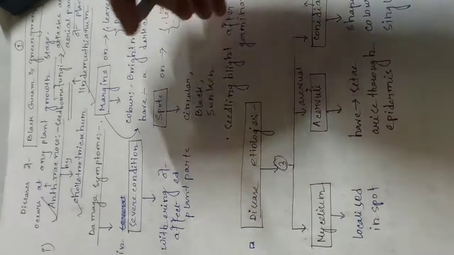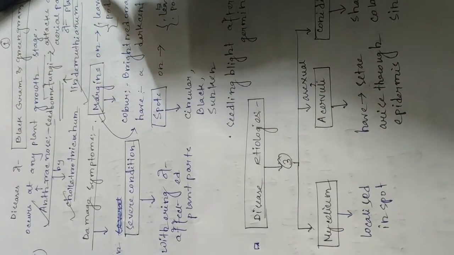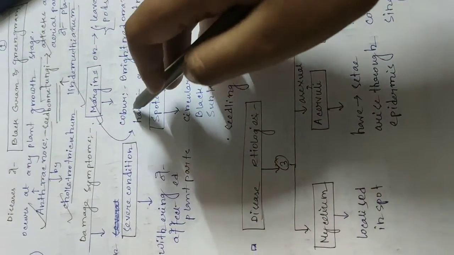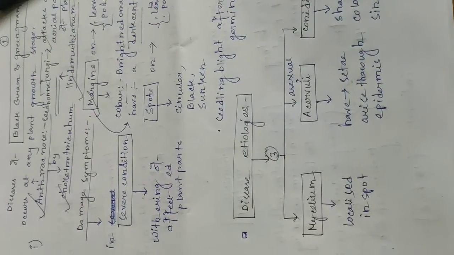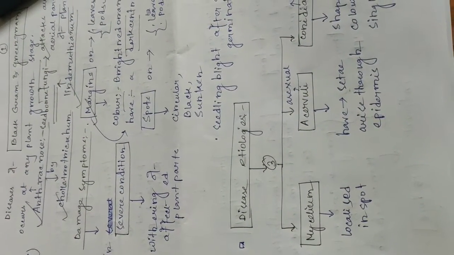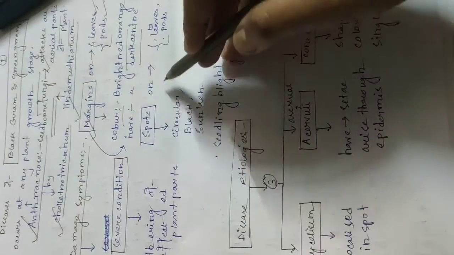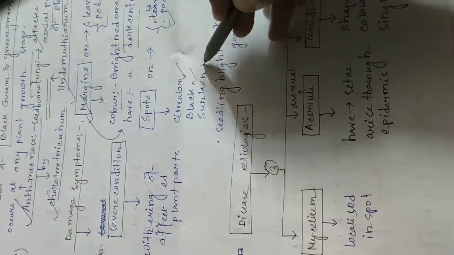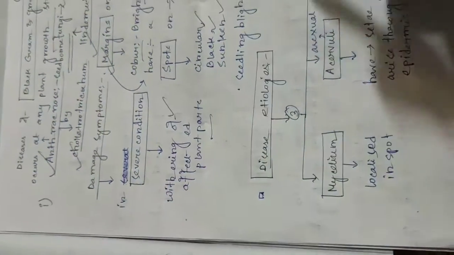Damage symptoms: margins on leaves and pods. Margins are bright red-orange, with a dark center. Spots are present on the leaves and pods. Spots are circular, black, shrunken spots. In severe conditions, there is withering of the affected plant parts.